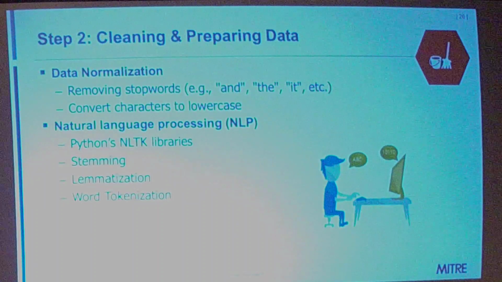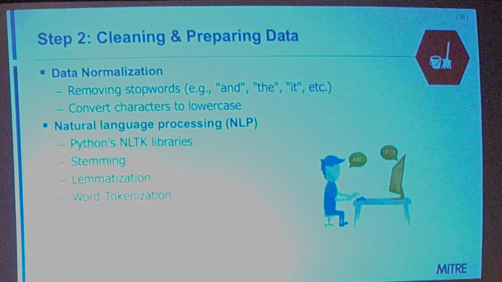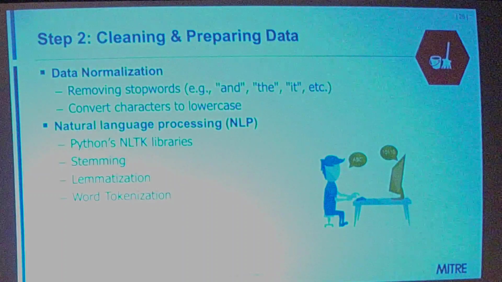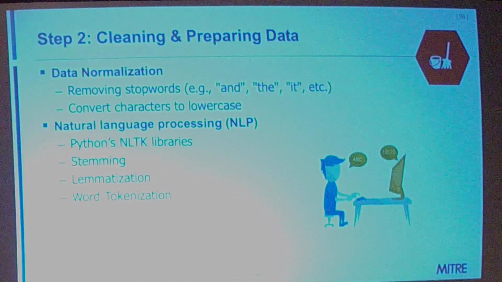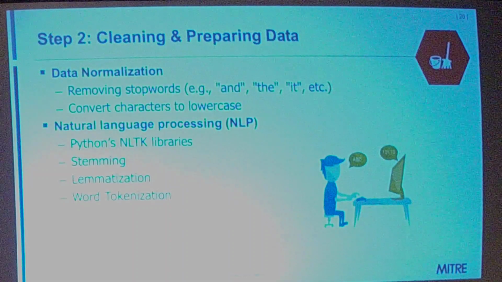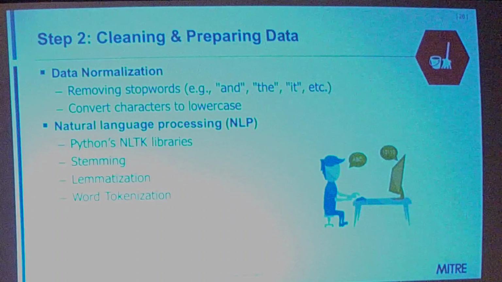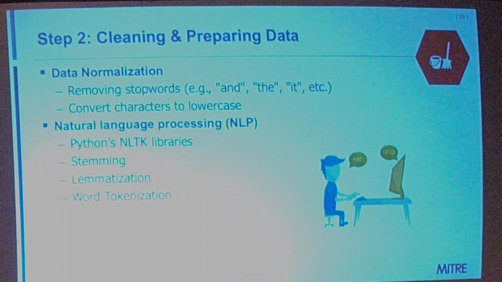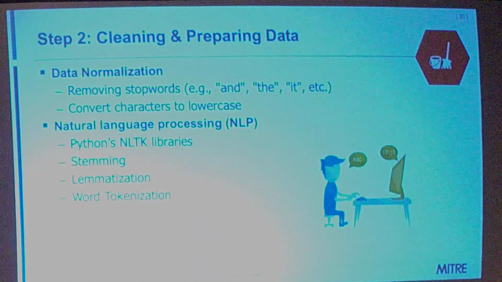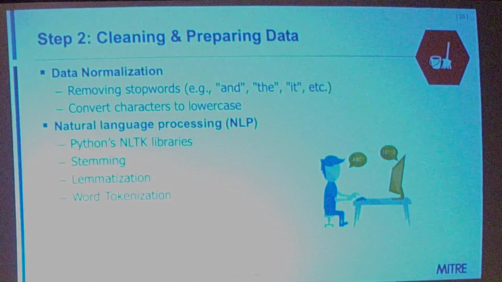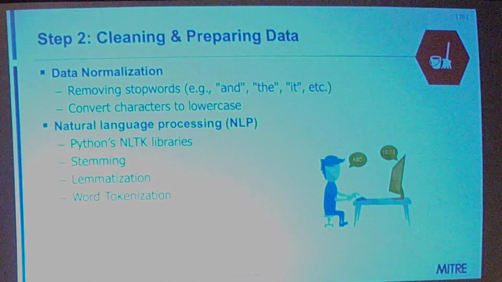So doing things like removing stop words from text, words like and, or, the, or it, those don't carry much weight in a sentence. So we just focus on getting rid of that stuff so that our tools can learn from the actual verbs and words in the sentences that we want to teach. And then we also get rid of capitalization, so getting rid of any extra, less useful parts of the text that we don't need.